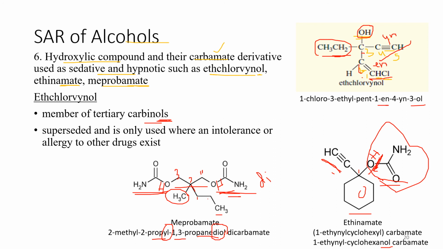Though the branching was made in the structure and halogen was added in the structure, still much more effective drugs are available, so it is being superseded and only used in the case when there is intolerance to other drugs, or if there is allergy to the benzodiazepines or the barbiturates, then it's used.